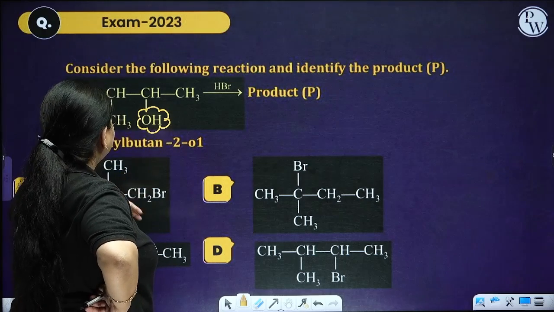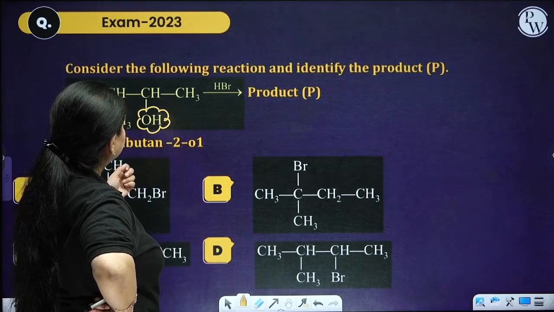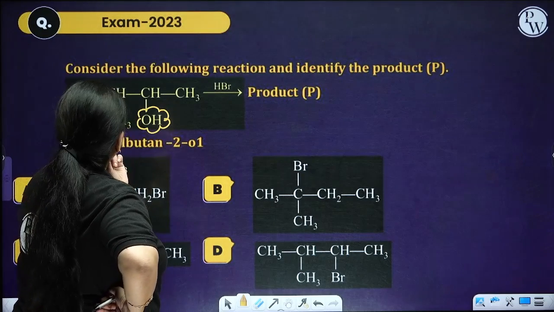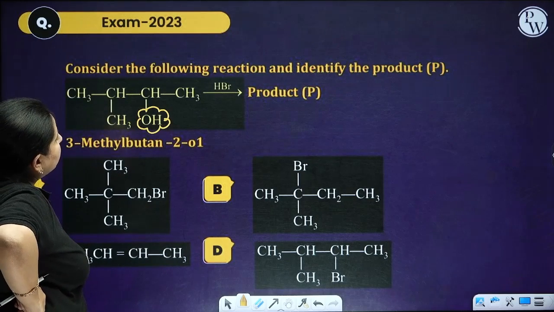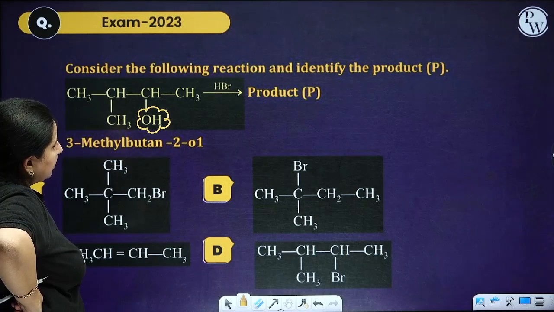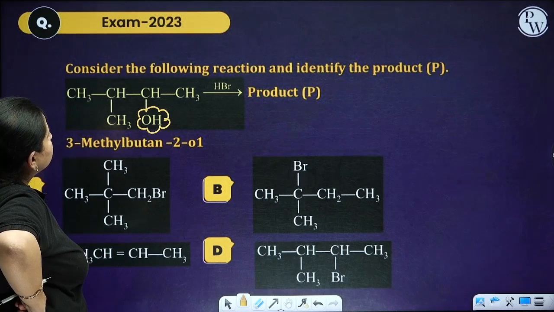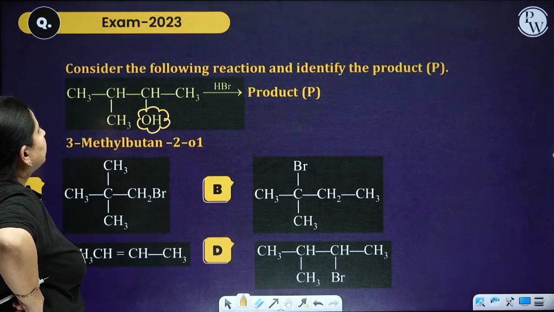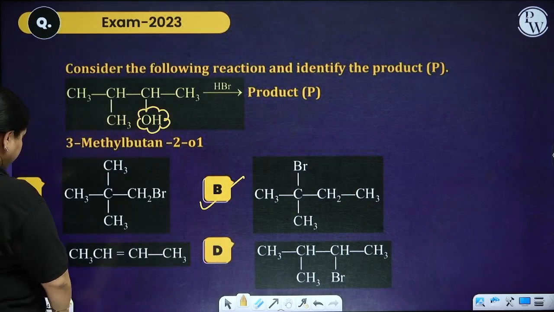Over here you are having the OH group and it is made to react with HBr. So basically what is going to happen, you are going to have the removal of a water molecule. Yes, the Markovnikov is only going to take place. So the Br is going to go and attach to the carbon atom which is the most substituted. So therefore option B is going to be my correct answer.